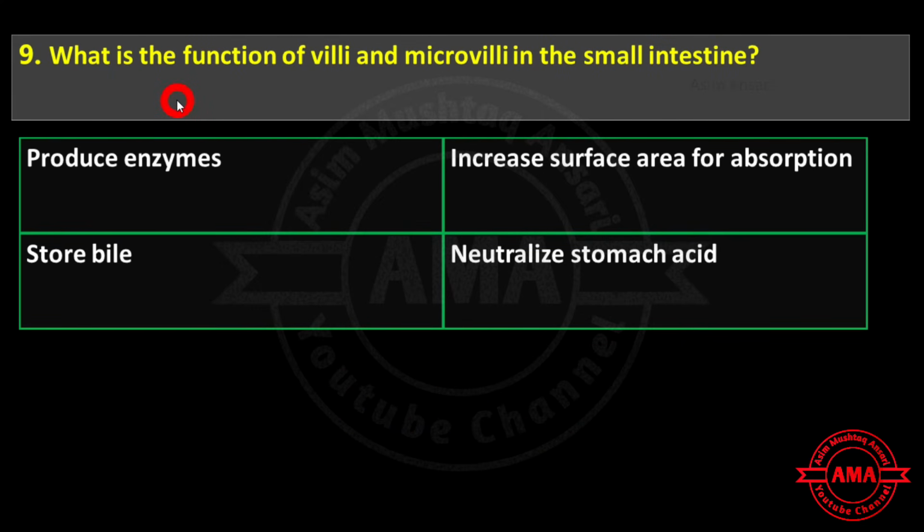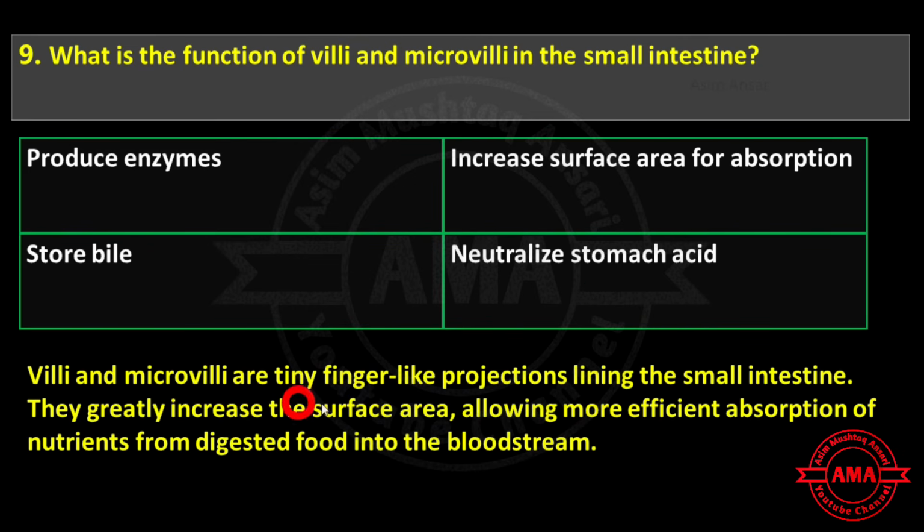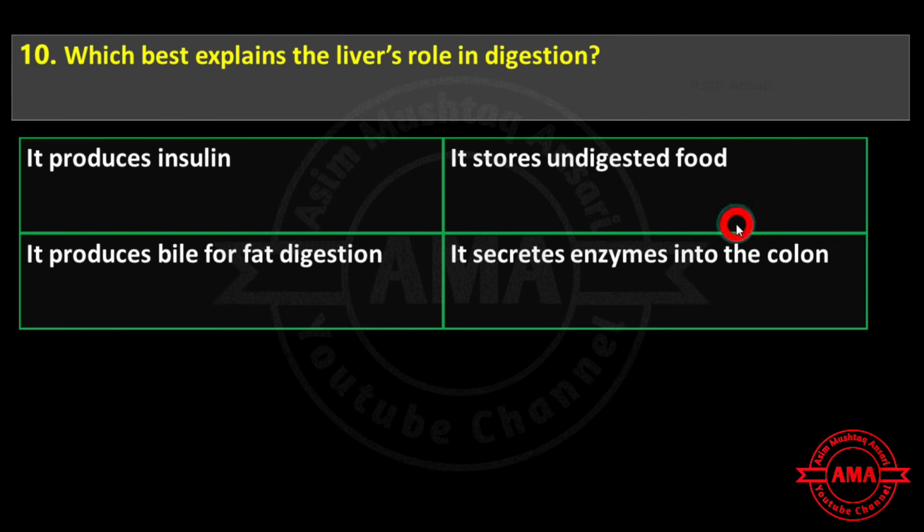Next is: what is the function of villi and microvilli in the small intestine? Produce enzymes, increase surface area for absorption, store bile, or neutralize stomach acid? Villi and microvilli are tiny finger-like projections lining the small intestine. They greatly increase the surface area, allowing more efficient absorption of nutrients from digested food into the bloodstream. So the exact answer is increase surface area for absorption.